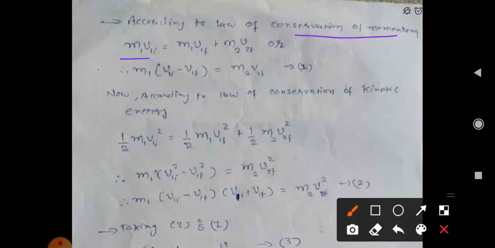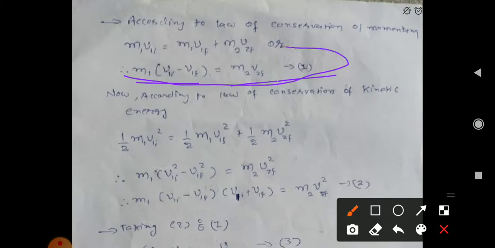According to the law of conservation of momentum, that must be equal to the total final momentum, because after collision the first object also has momentum, the second object also has momentum. Momentum is mass times velocity, and the total is the addition. So m1 v1i must be equal to m1 v1f plus m2 v2f. Or you can take m1 v1f to the left hand side and take m1 common. So you will get m1 times (v1i minus v1f) is equal to m2 v2f, equation number 1. This is the outcome of the law of conservation of momentum.